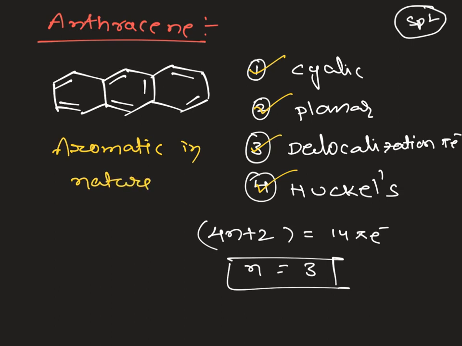Similarly, I will give you one homework. Let's take another one, phenanthrene, and I am writing the structure of phenanthrene.